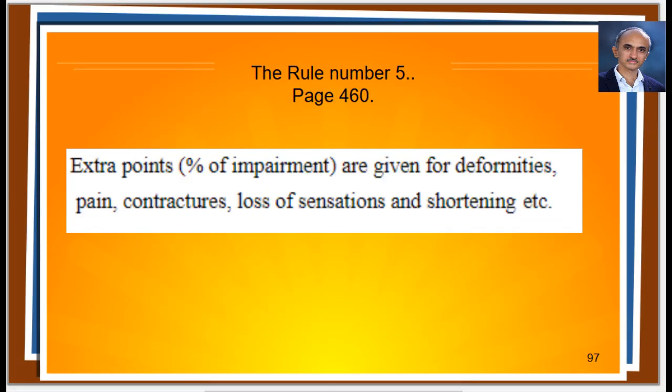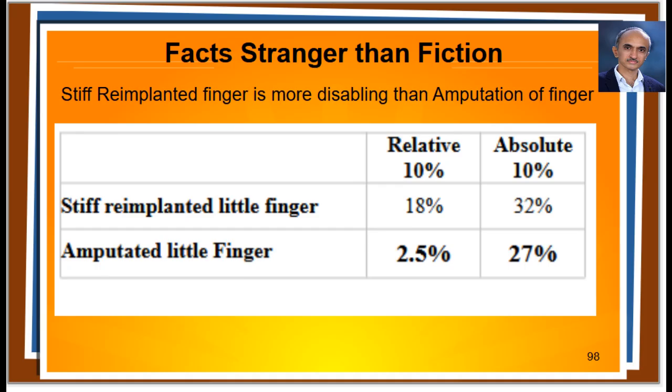I follow the rule number 5, which says that the extra points are percentages of impairment. I find that literally, ethically and statistically correct. So it is true that amputated finger is far less disabling than the stiff reimplanted painful finger, whatever is your approach to rule number 5.